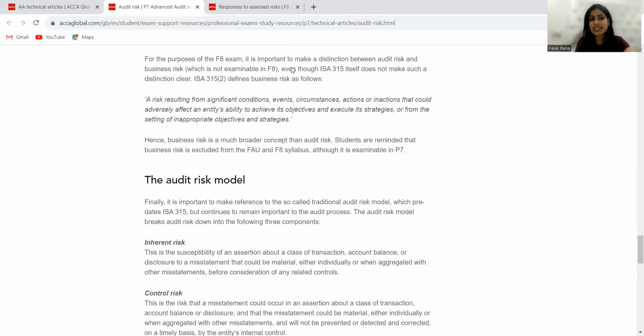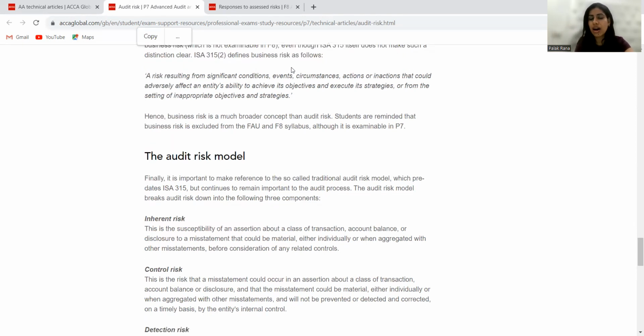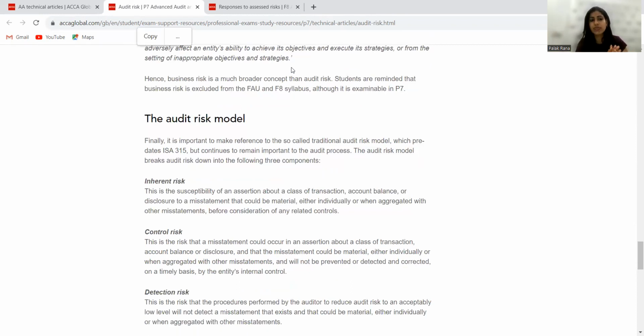Now, another area is the audit risk model. You all must be aware that we have three types of risk: risk of material misstatement, audit risk, and business risk, which is not your part. We have ROMM and audit risk in our syllabus area. So, what is ROMM? Inherent risk and control risk comprise my ROMM, right? And detection risk along with ROMM comprises my audit risk. So the combination of ROMM and detection risk is my audit risk.